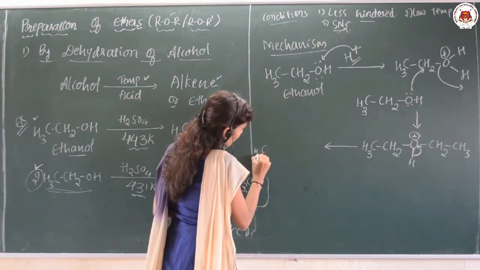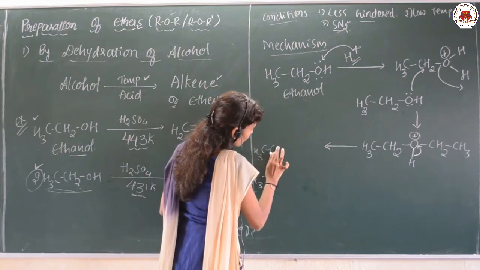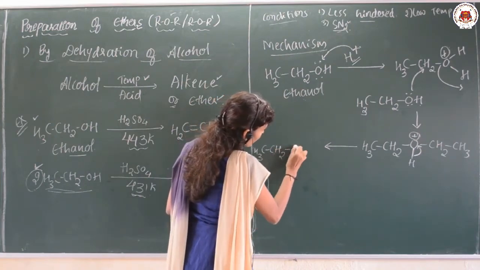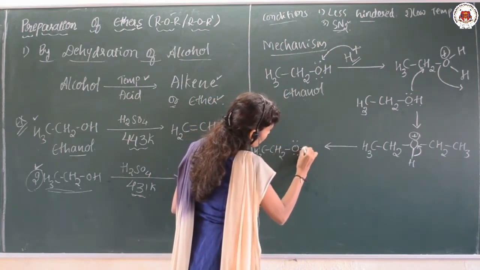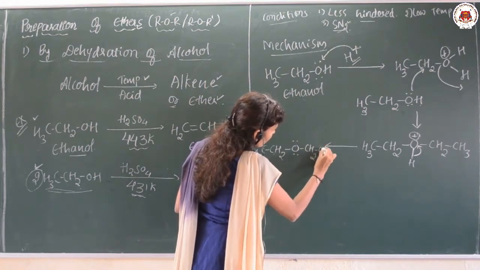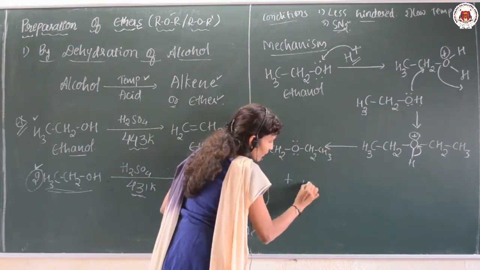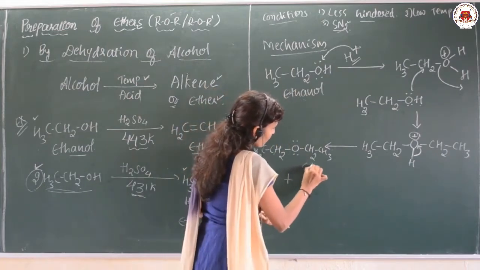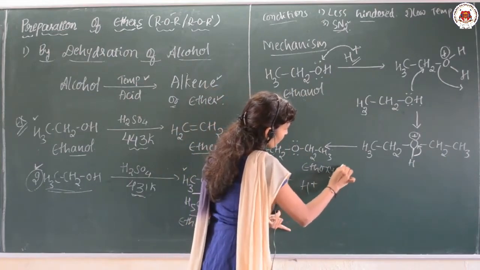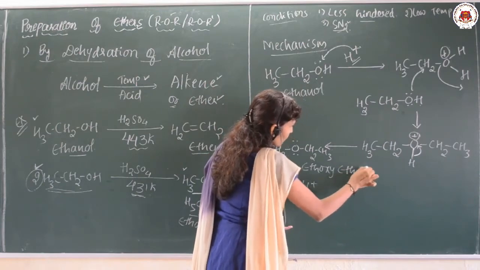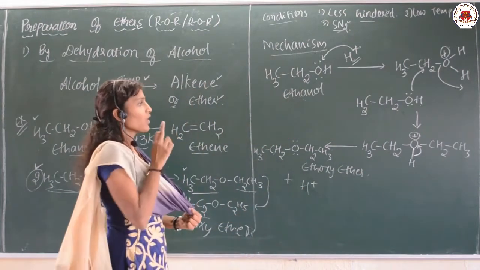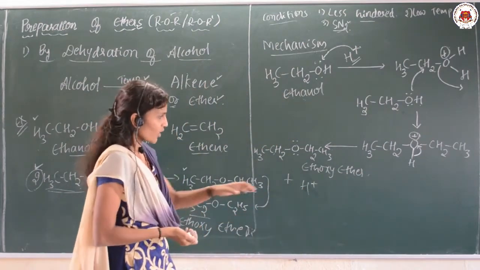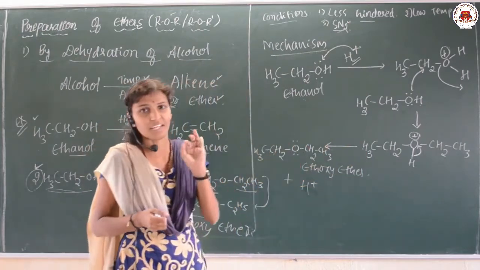So CH3, our product is plus H plus because it is removed, and this is the ethoxy ether. So this is how the mechanism of preparation of the ethoxy ether takes place.